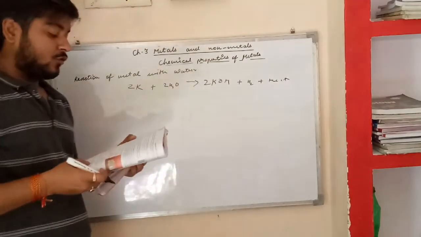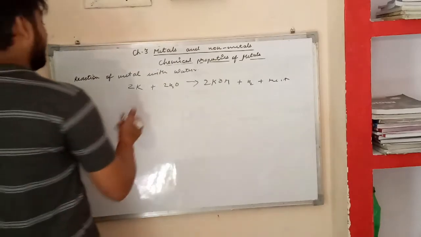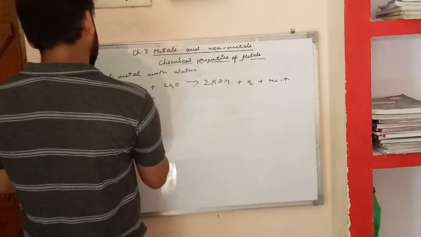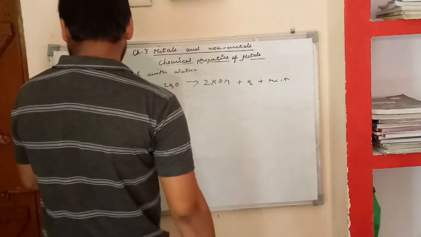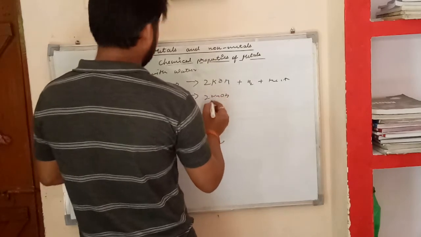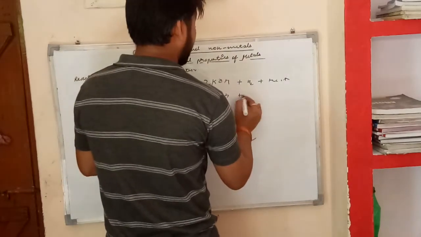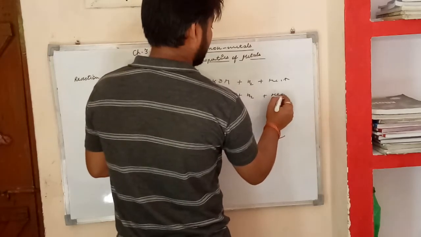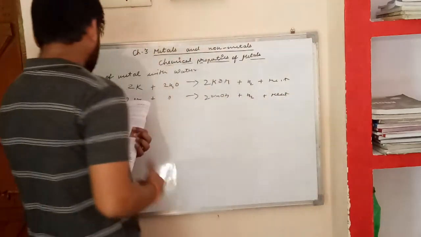Now sodium, similarly, sodium metal reacts with 2H2O. It will form 2NaOH, sodium hydroxide, and hydrogen gas, H2.